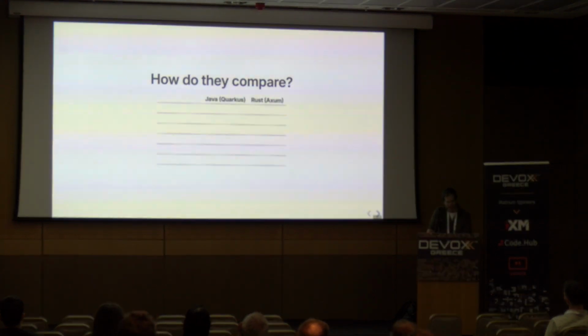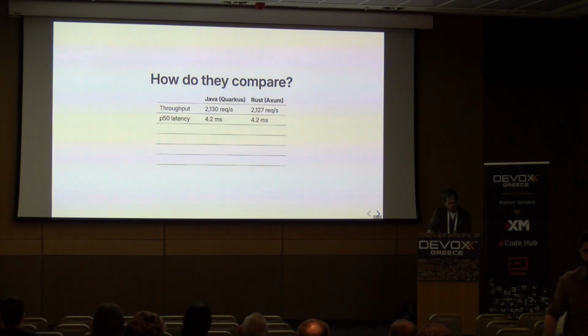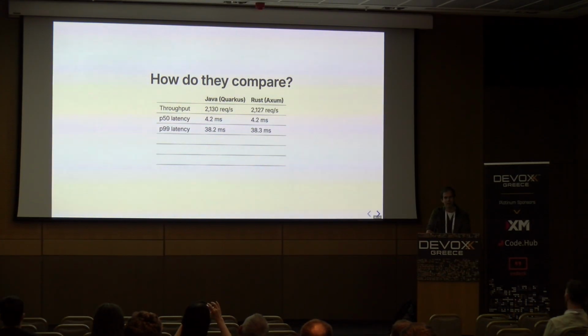So how do they actually compare? And I have some numbers here. This is all very scientific, tested on my laptop. I profiled both of them reasonably hard and fixed things up that were obviously broken, but I didn't go much further than that. For throughput and latency, they actually came out really close. And to be honest, I was a bit bummed by this. I was hoping there was a real kick in the tail latency for the Java one.